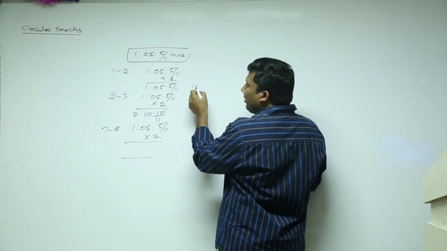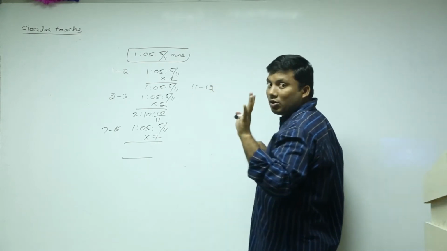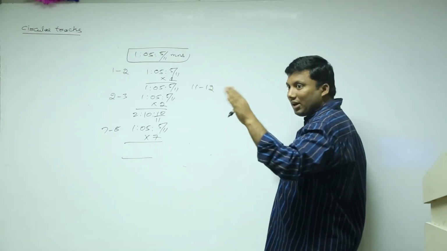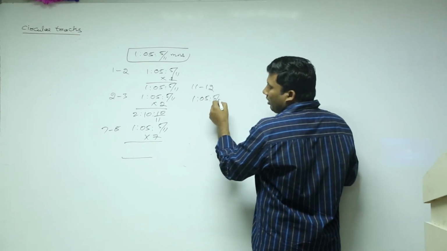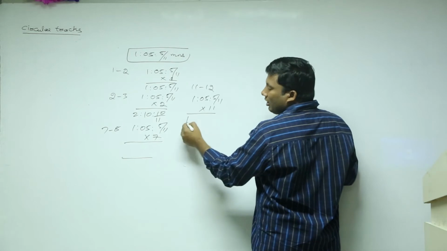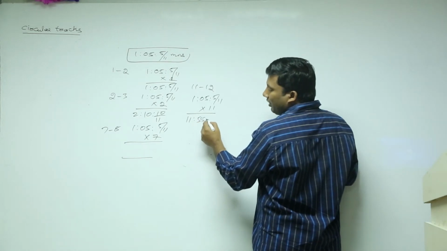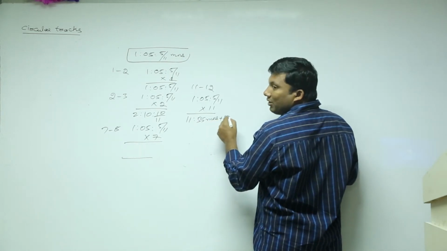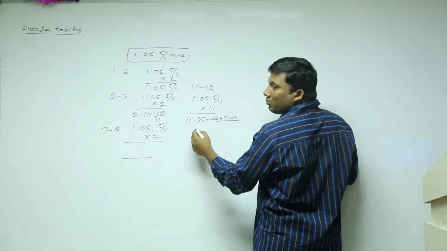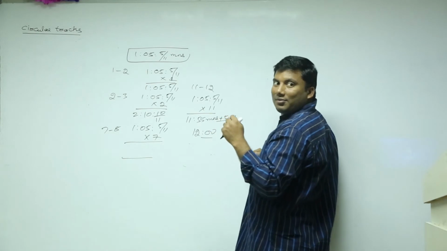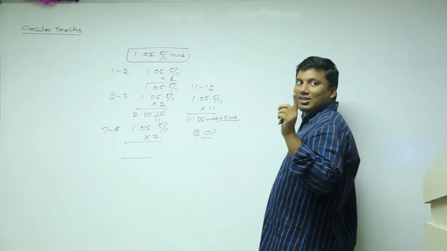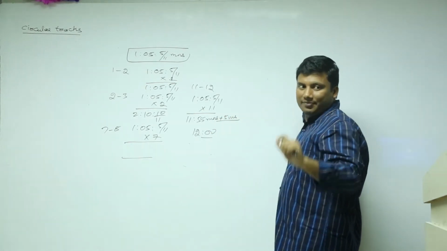Suppose I take between 11 to 12. Between 11 to 12 is not from 11 to 12, it is after 11 and before 12. Between 11 to 12, it will become 1 hour 5 minutes 5 by 11 into 11. 11 fives are 55 minutes, and 55 by 11 is 5 minutes. 55 minutes plus 5 minutes, how much? 60, which is 12. Between 11 to 12 is not 12. That is the reason in 12 hours they will coincide 11 times. Please write that.